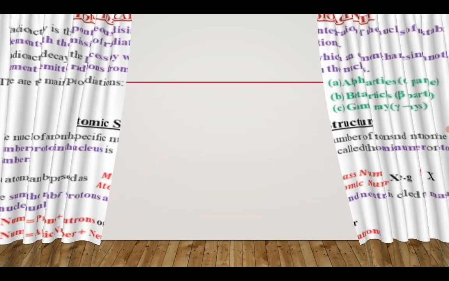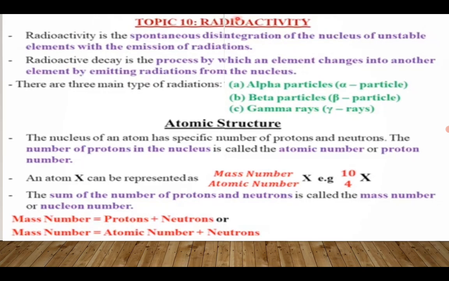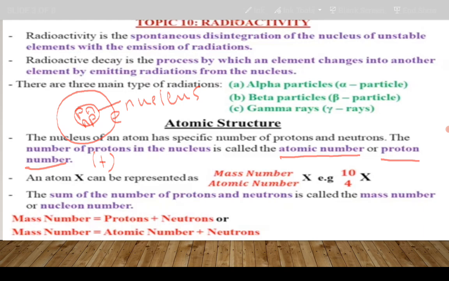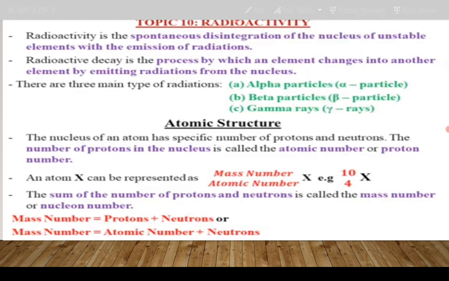All right. For example, let's suppose that we are looking at an atom of, say, magnesium.